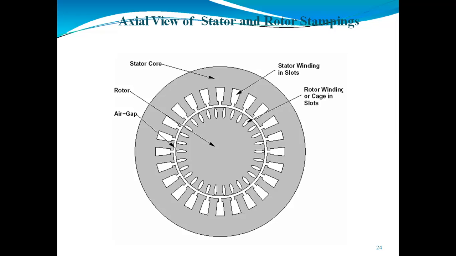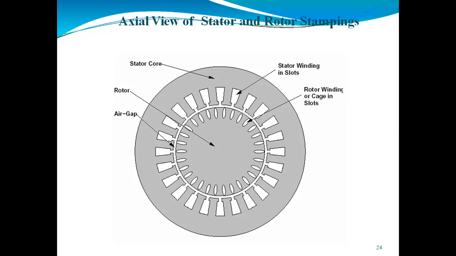Here the rotor of the three-phase induction motor is differentiated into two types. These are the squirrel cage rotor and the slip ring rotor. In slip ring, we are supposed to use slip rings. And again, there is one main point. When we require higher starting torque, at that time we can use the slip ring induction motor, in which we are using the slip ring rotor. Again, there is another type, the squirrel cage induction motor. In the squirrel cage induction motor, we can use the squirrel cage rotor where we require less starting torque and where there is no need to use the slip ring.